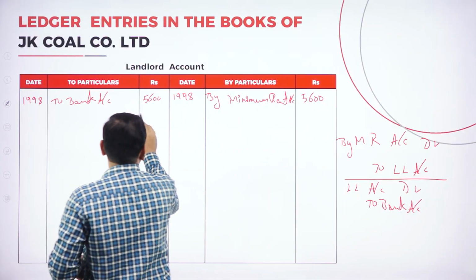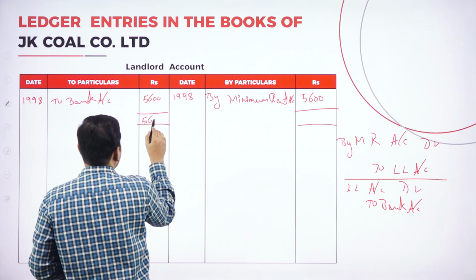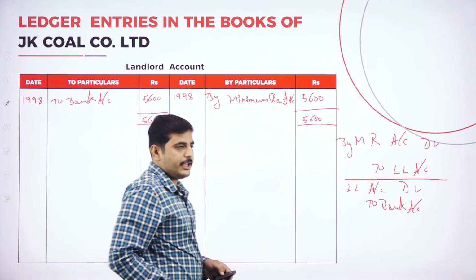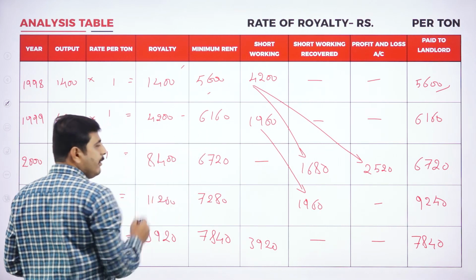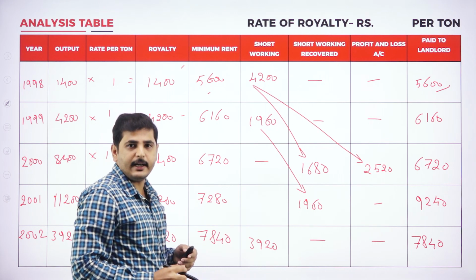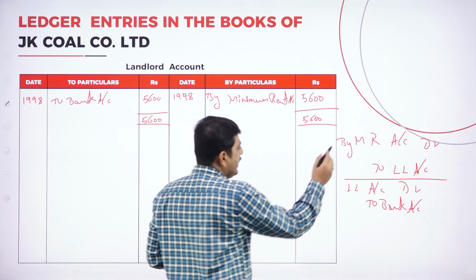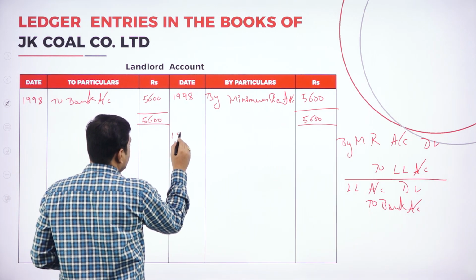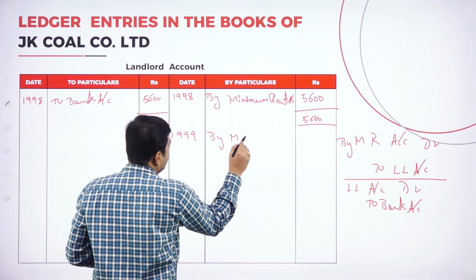5,600. Again both accounts will tally. 5,600. Again for next year. Next year, which one are we paying? We are paying the minimum rent, as minimum rent is more. Journal entry: what is the journal entry? Journal entry is the same. Minimum rent account to landlord account, by minimum rent account, 1999 by minimum rent account.